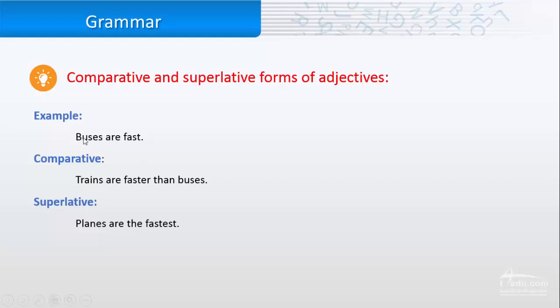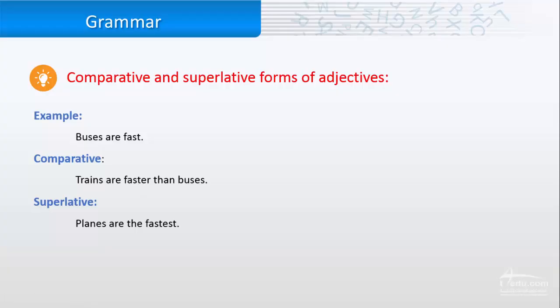If I have the sentence "buses are fast," I want to make it comparative. So I'm going to compare buses with, for example, trains. I'm going to say "trains are faster than buses." I just add -er to the adjective fast. So here we compare between two things.